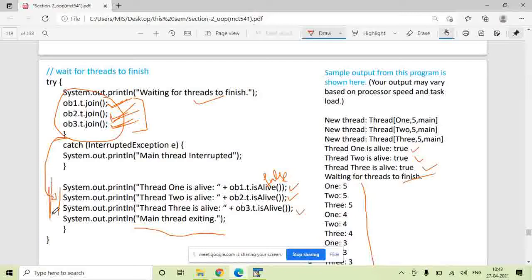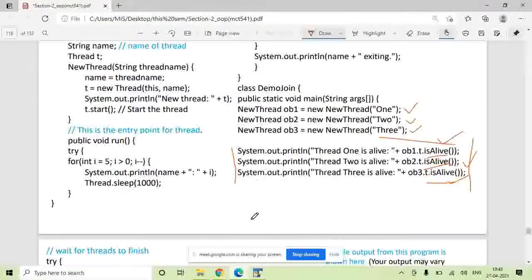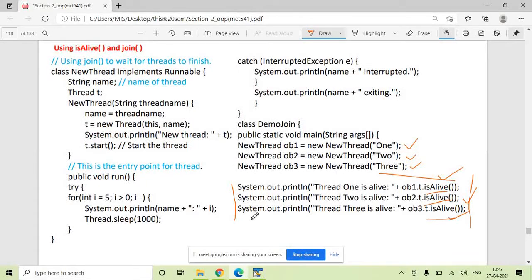Do not give control to the main thread until thread 1, thread 2, and thread 3 finish their execution. Once these three threads finish their execution, give control to the main thread. Then again you check whether it is alive or not. You will see it is false, and your main thread will print that the main thread is exiting. So this is how you can use the isAlive function, and this is how you can use